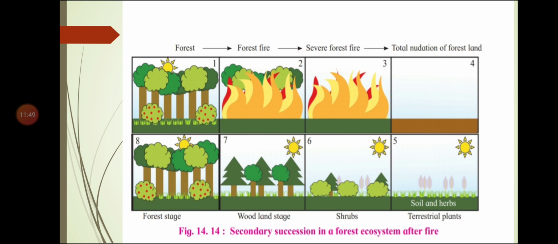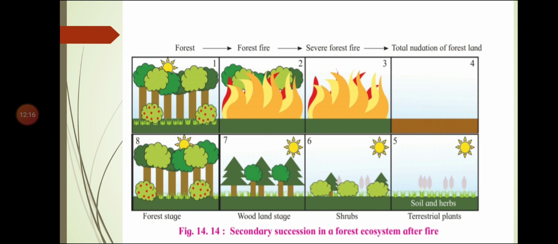Now after studying all these types of succession, primary succession, secondary succession, xerarch succession, hydrarch succession, and secondary succession in the forest ecosystem, we can conclude that it is important to understand that succession, particularly primary, is a very slow process, maybe requiring thousands of years for the climax community to be reached.